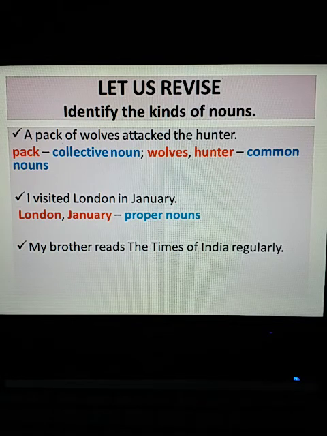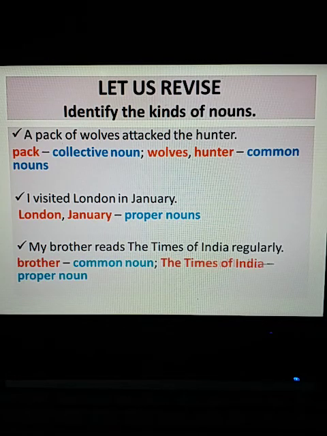My brother reads the Times of India regularly. So which are the nouns here? Brother, common noun. The Times of India, it is a proper noun. Now why is it a proper noun, children? Because it is the name of a particular newspaper. I'm sure you must have heard it.